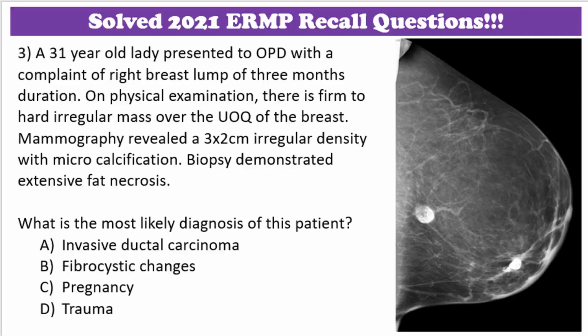Third question. A 31-year-old lady presented to OPD with a complaint of right breast lump of 3 months duration. On physical examination, there is firm to hard irregular mass over the upper outer quadrant of the breast. Mammography revealed a 3 by 2 centimeter irregular density with microcalcification. Biopsy demonstrated extensive fat necrosis. What is the most likely diagnosis of this patient? A. Invasive ductal carcinoma. B. Fibrocystic changes. C. Pregnancy. D. Trauma.